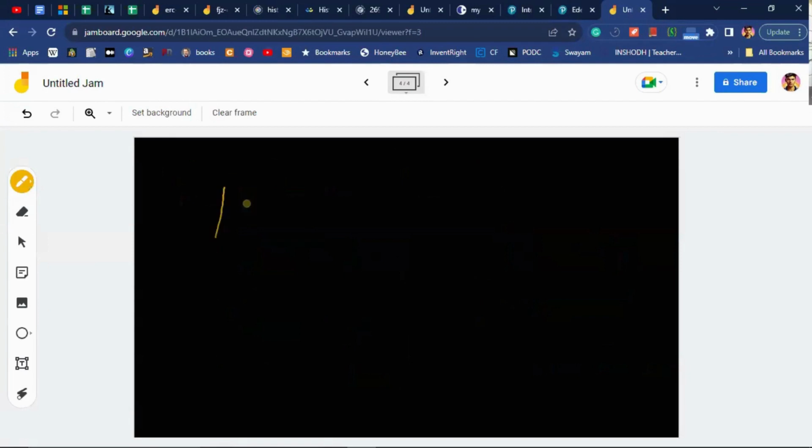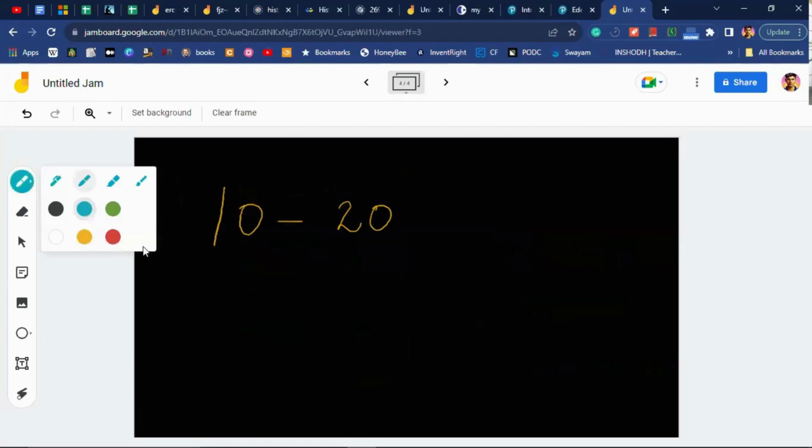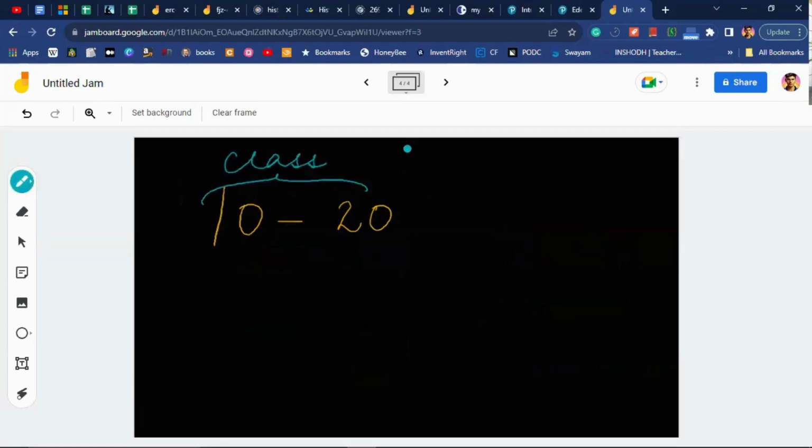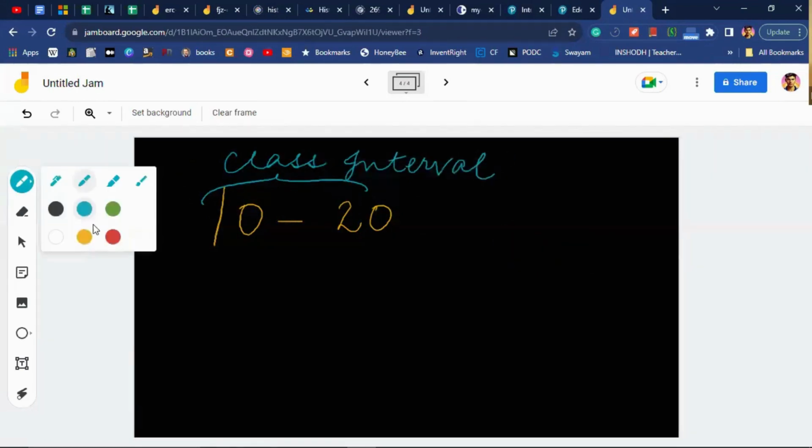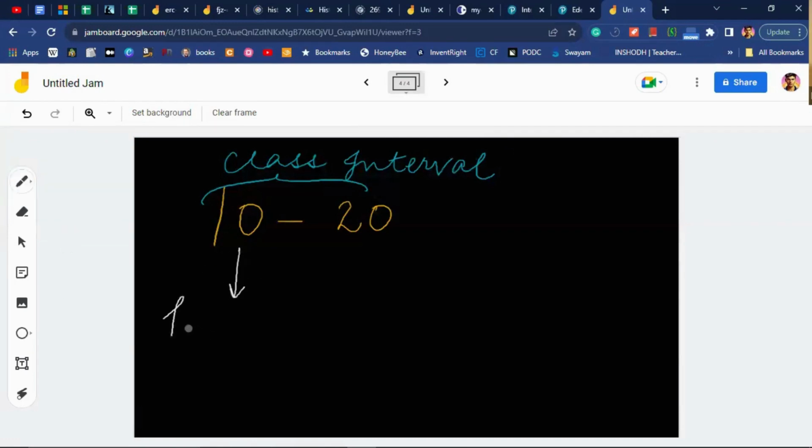So for example, if it is 10 to 20, this is a class interval. And what is 10 known as? 10 is known as the lower limit. And what is 20 known as? Upper limit.